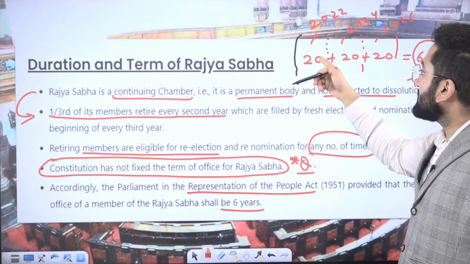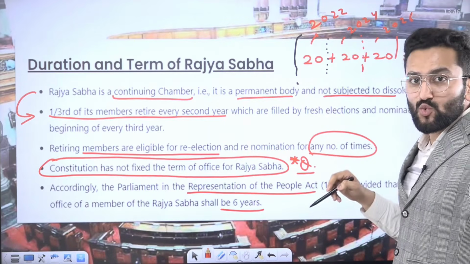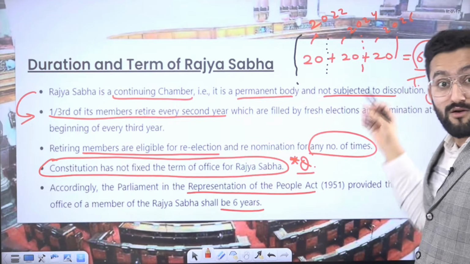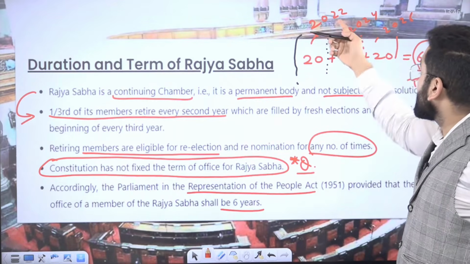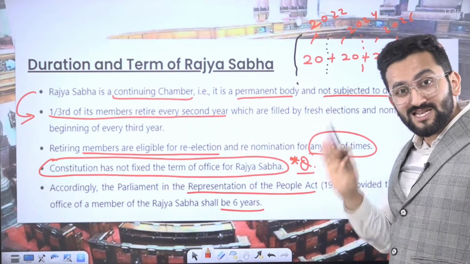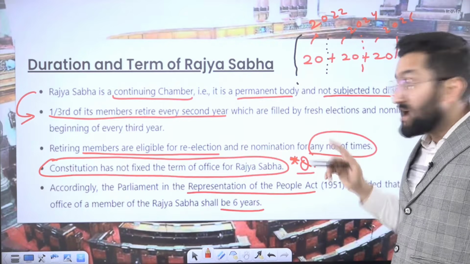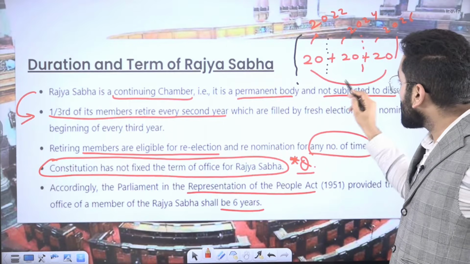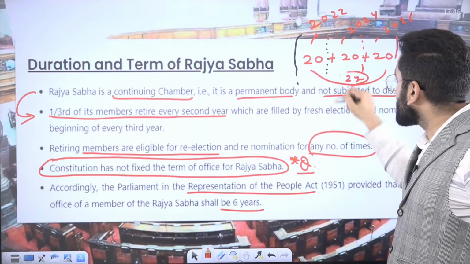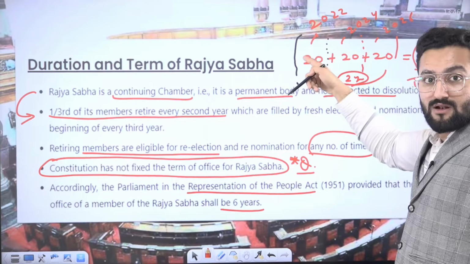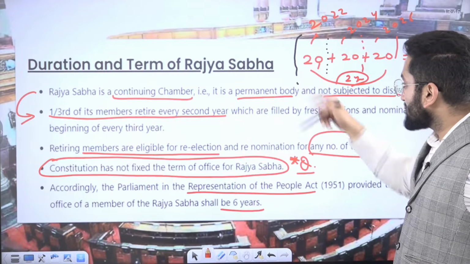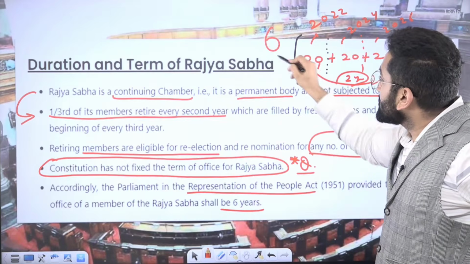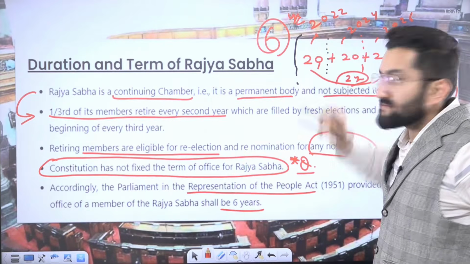Now think of these members. These came into the house in 2022. So 23, 24, 25, 26, it's been 4 years, 22 to 26. Still, they are in Rajya Sabha. The next election has to happen after 2 years, so 2 more years are going to be used. So now these people whom we discussed first will be in position for 6 years.